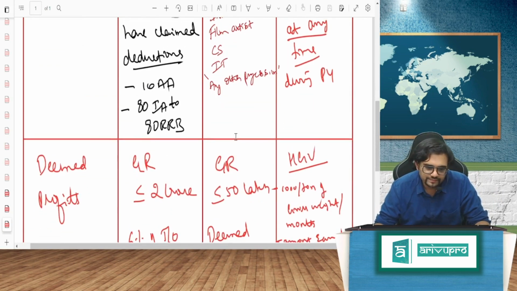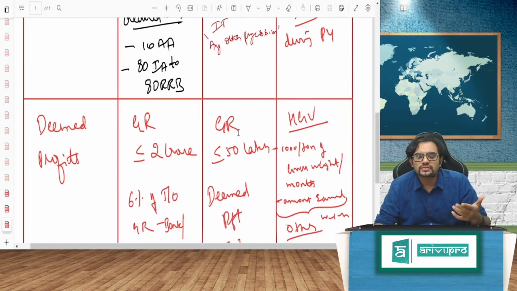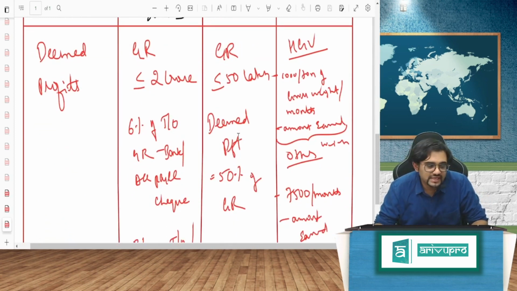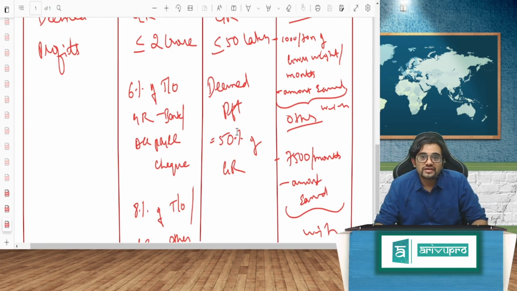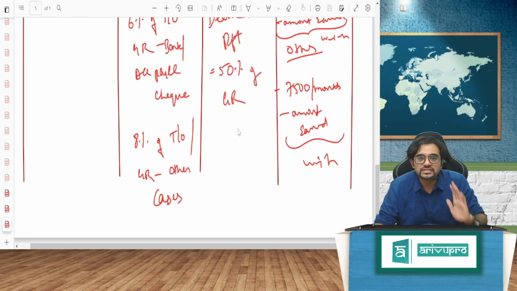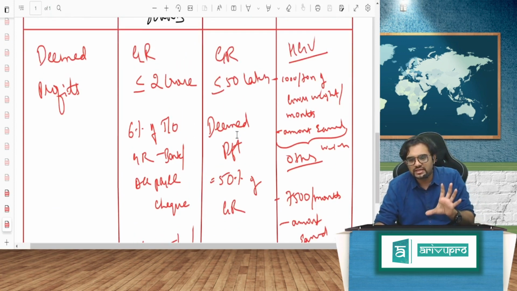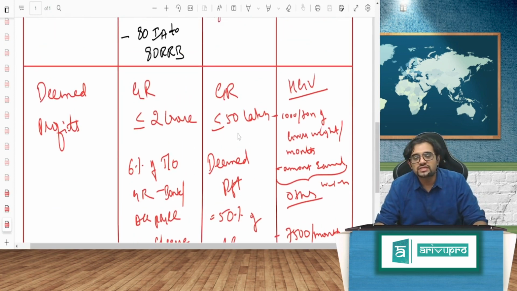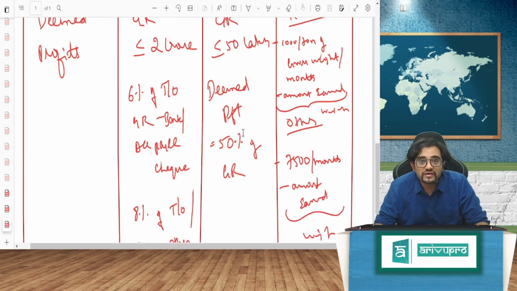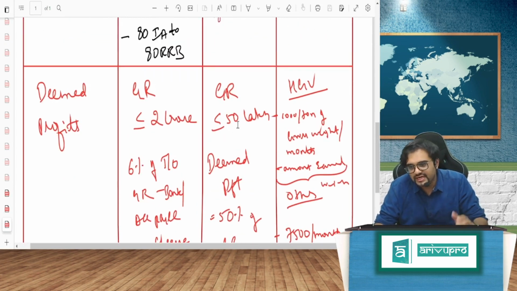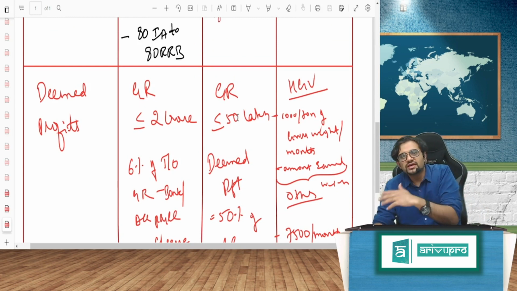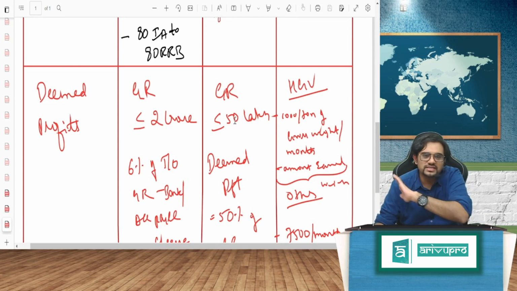That's what it is. Now, what is the deemed profit? In the first one, the gross receipts should be less than or equal to 2 crore, right? And 6% of turnover if it is done through banking channels, that is bank or account payee cheque, 8% in other cases. Just the gist I'm telling. Then coming here, gross receipts will be less than or equal to 50 lakh. Deemed profit will be 50% of gross receipts. And here you have this, let's not get into this, 1000 per ton of gross weight, all these things, that is irrelevant.